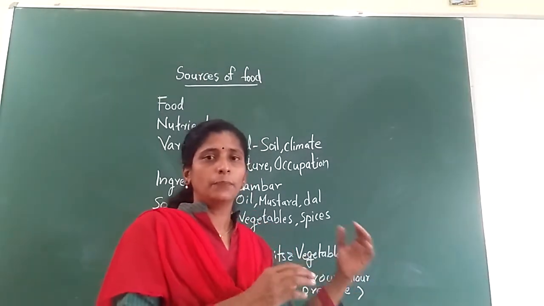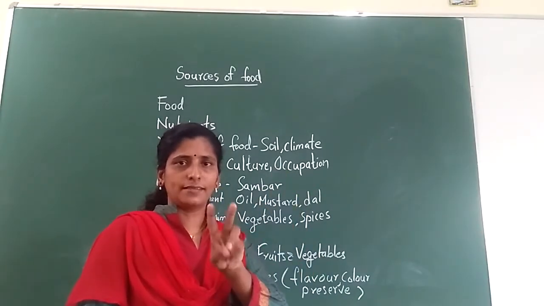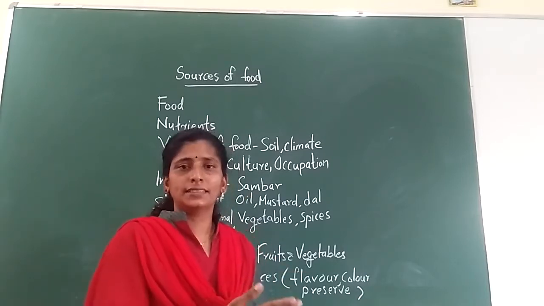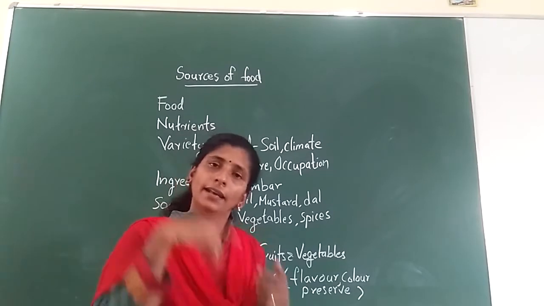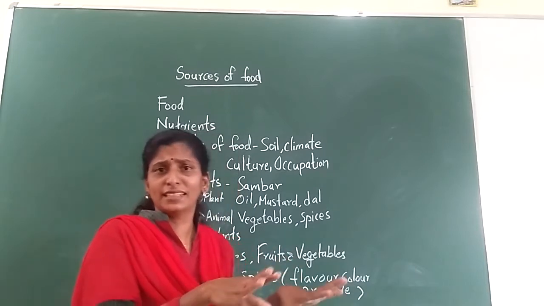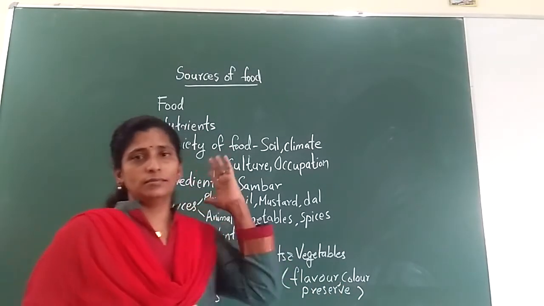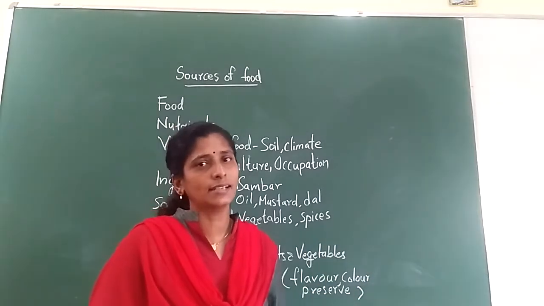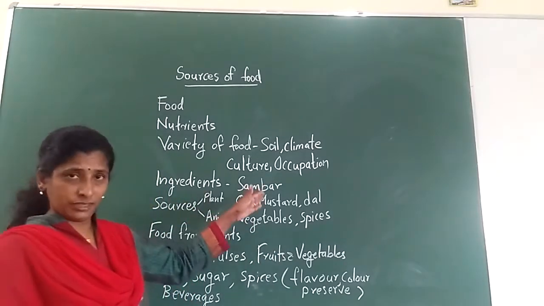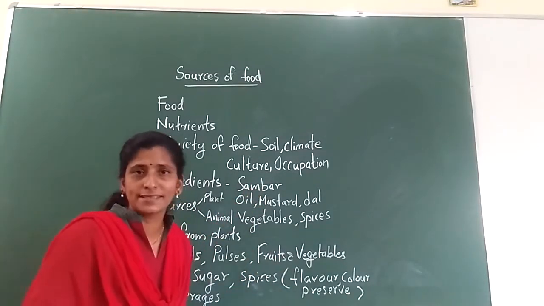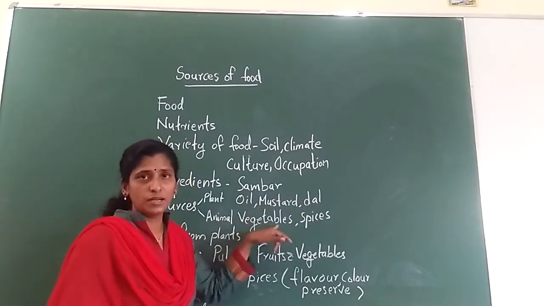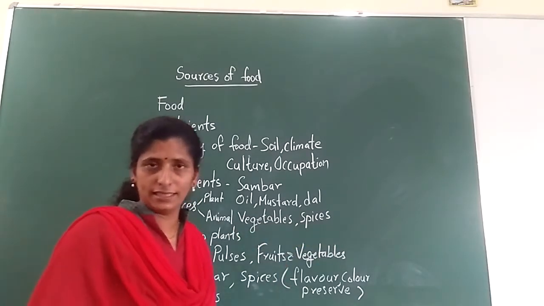So I will take some 2 glasses of rice and half glass of urad dal. And from morning till evening I will soak it. And in the evening I will grind it nicely. And next day with that batter, I can make some idli. Okay. So the things that are present in a food we call ingredients. Ingredients depend on different types of food. And next one, here one example I have written, sambar. To make a sambar, what ingredients do you need? You need oil, mustard, dal, vegetables and spices and water. So these are the ingredients of sambar.